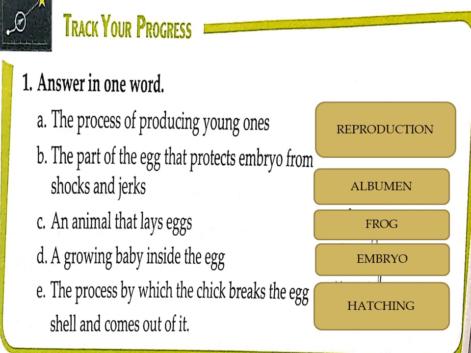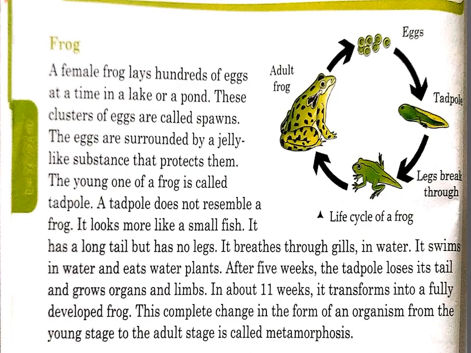Now we are going to study the life cycle of a frog. Can you see the picture? On page number 40, there is a picture. Yes, this is a picture of the life cycle of a frog. A female frog lays hundreds of eggs at a time in a lake or inside a pond. These clusters of eggs are called spawn. So these eggs together are called spawn.